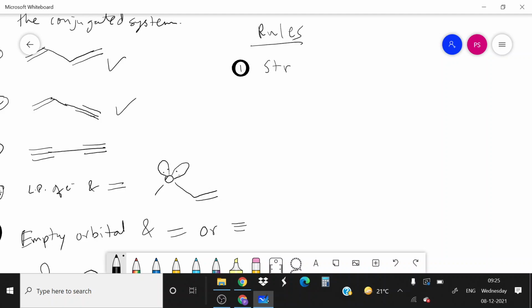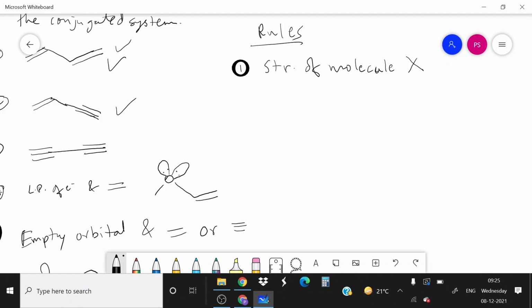The structure of a molecule: you can select any one molecule, say the butadiene molecule. This structure of the molecule is not the true molecule, not the actual molecule.